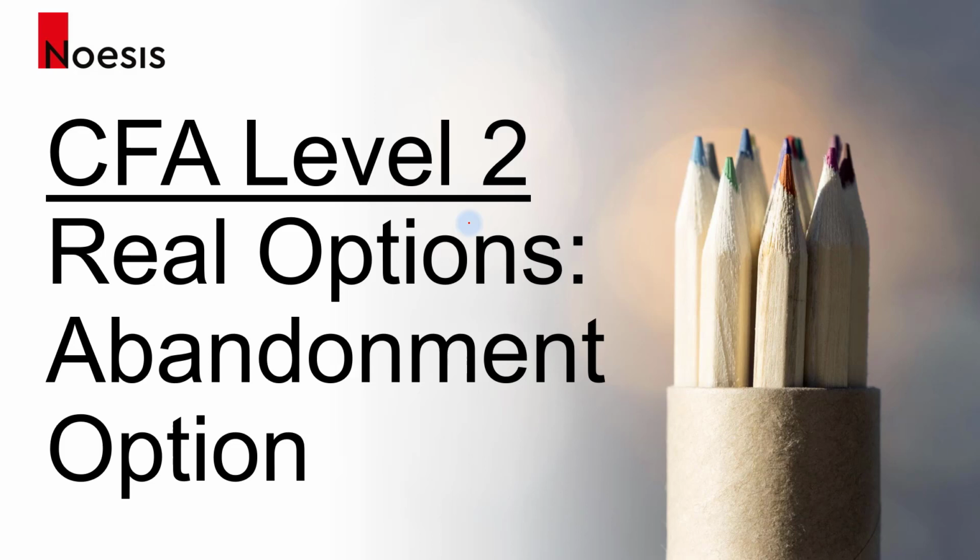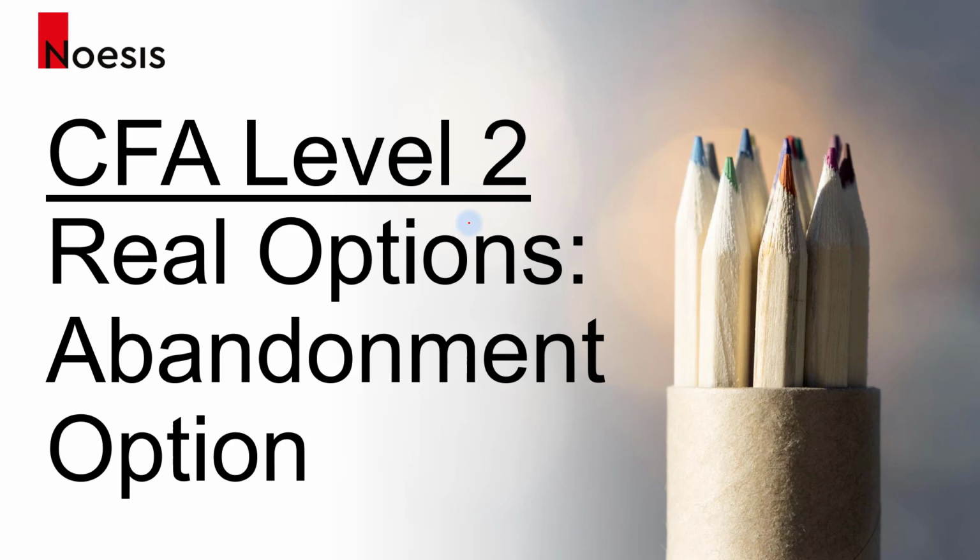In capital budgeting, companies would usually evaluate if they have real options with relation to the projects that they are undertaking. So in this video, we're going to look at the abandonment option, where the company has the right to actually abandon a project upon commencement. Maybe 1 year later or 2 years into the project, the company may want to abandon it if, let's say, the demand is low and they are generating very low cash flows from this project. So they may want to abandon it, or of course, they can choose to continue with the project.